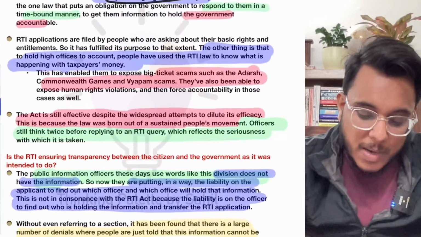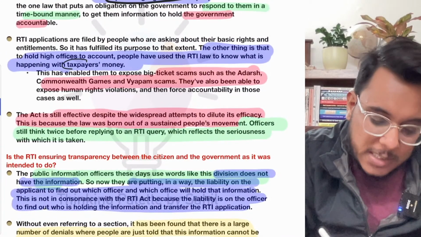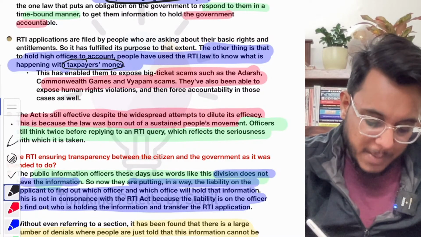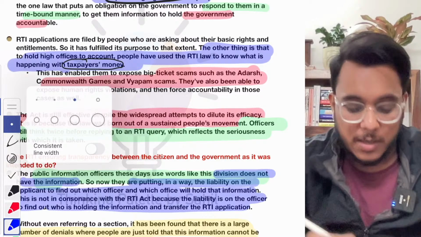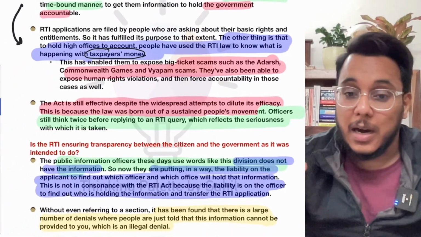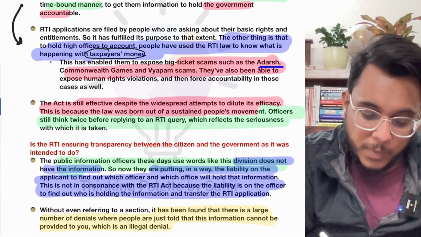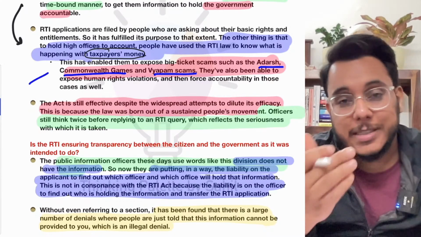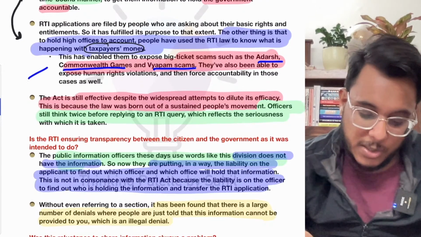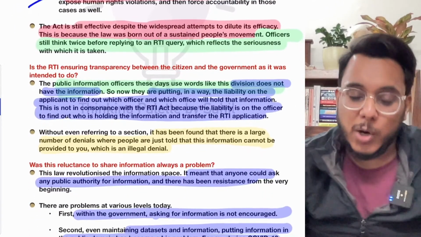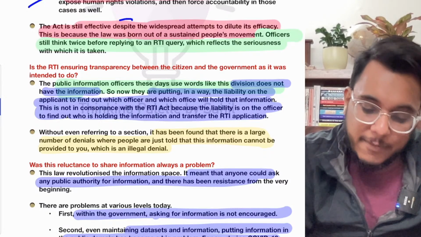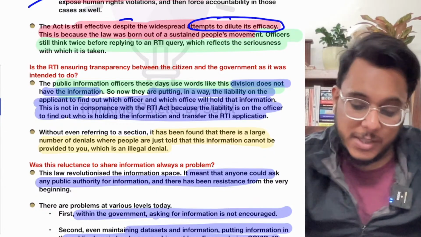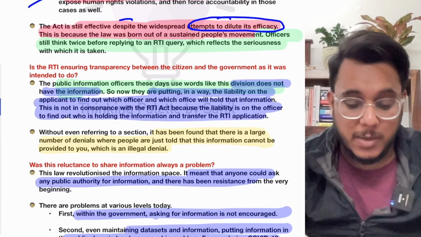So by the RTI, people can know where the taxpayers' money is being used and where the government has abused its power. By this, some big-ticket corruption cases have also been unearthed. For example, the Adarsh scam, Commonwealth Games scam, and Vyapam scam. All these scams came to limelight because of the RTI information that was availed. This RTI Act is still effective, though there have been attempts to dilute its efficacy. But still, the Act is very much powerful.